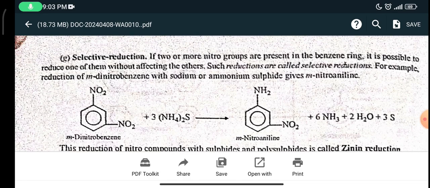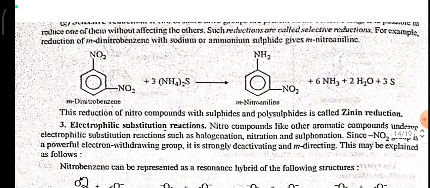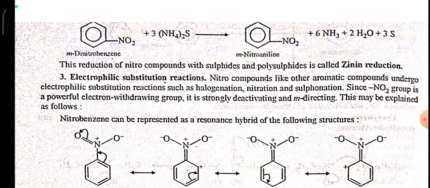Selective reduction. If two or more nitro groups are present in the benzene ring, it is possible to reduce one of them without affecting the others. Such reductions are called selective reductions. For example, reduction of meta-dinitrobenzene with sodium or ammonium sulfide gives meta-nitroaniline. Meta-dinitrobenzene reacts with 3(NH4)2S and gives meta-nitroaniline. This reduction of nitro compounds with sulfides and polysulfides is called Zinin reduction.